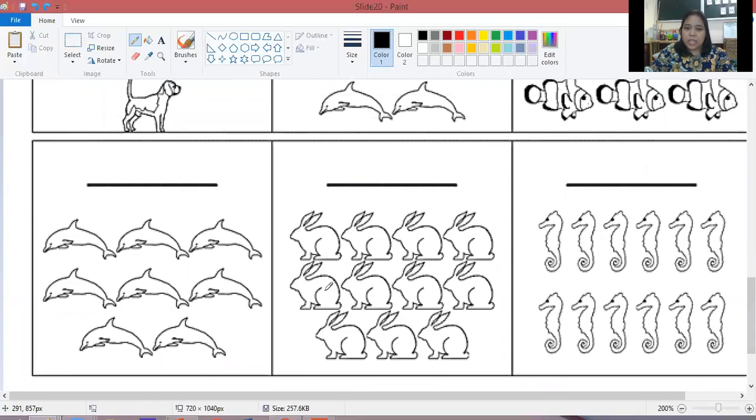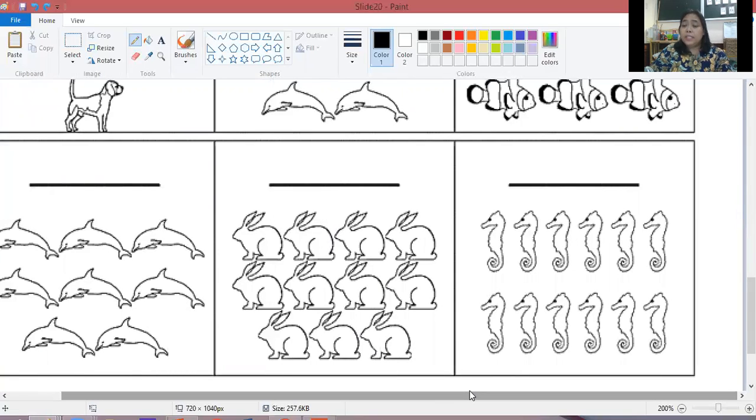Now let's go to the next animal. We have rabbits. Count how many rabbits we have here. Then write your answer on the line. And the last one here, how many seahorses do we have? Then start counting. Then write your answer on the line.